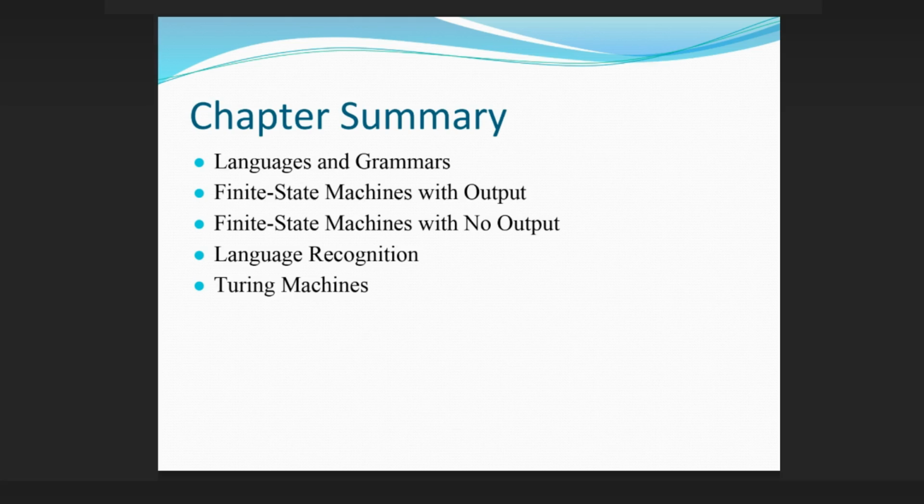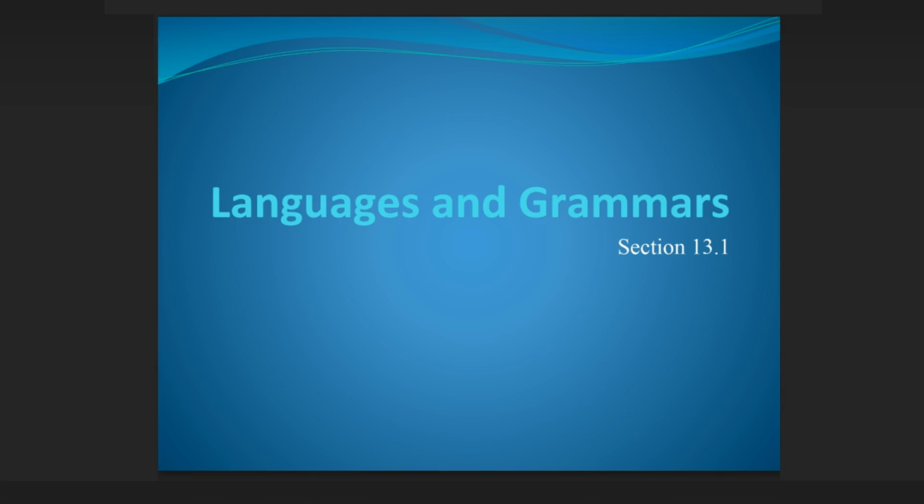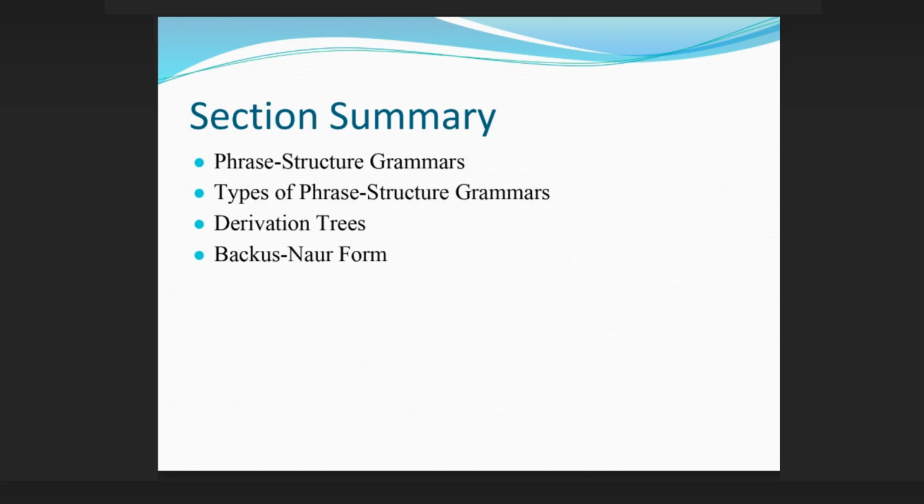Chapter Summary: Languages and Grammars, Finite state machines with output, Finite state machines with no output, Language recognition, Turing machines. Languages and Grammars, Section 13.1. Section Summary: Phrase Structure Grammars, Types of Phrase Structure Grammars, Derivation Trees, Backus-Naur Form.